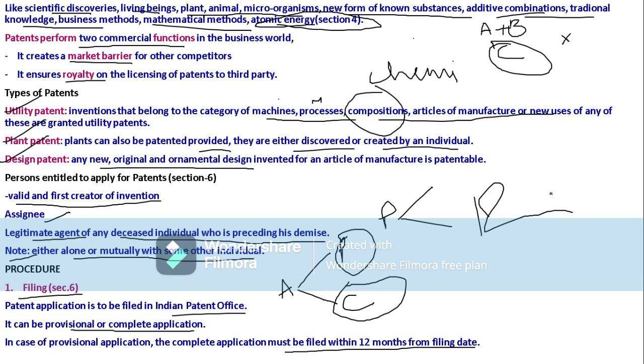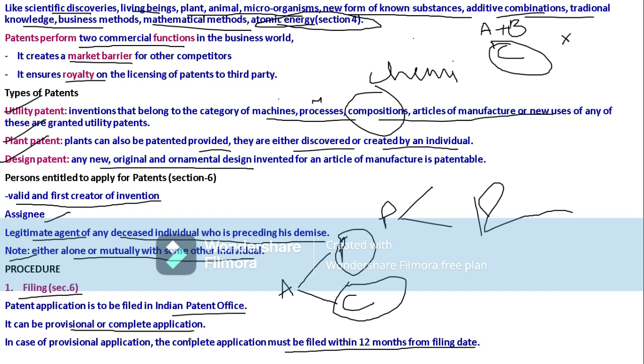Why? Because we have not submitted the complete application within the 12 months, so our patent is cancelled. So whenever the complete application is submitted within 12 months of submission of the provisional application, our patent rights will be safeguarded. So this is the difference between the provisional application and complete application.